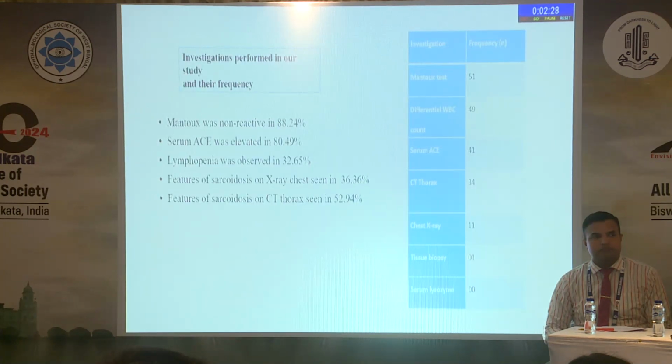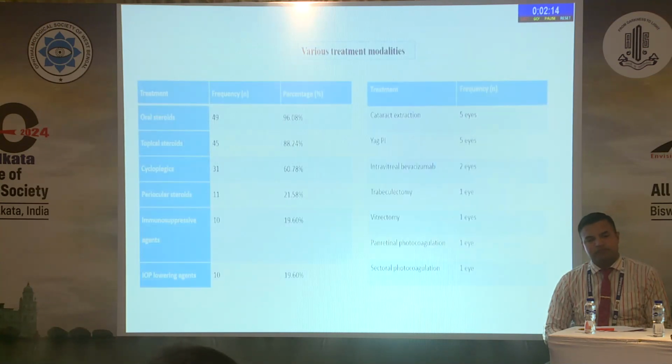88% of the patients in our study demonstrated a non-reactive Mantoux. 80% had elevated serum ACE, 32% demonstrated lymphopenia, 36% demonstrated features of sarcoidosis on X-ray chest, and 52% demonstrated features of sarcoidosis on CT thorax. The most common treatment modality used was oral steroids, which was used in 96% of the patients. Only 19% of patients in our study needed immunosuppressive agents.